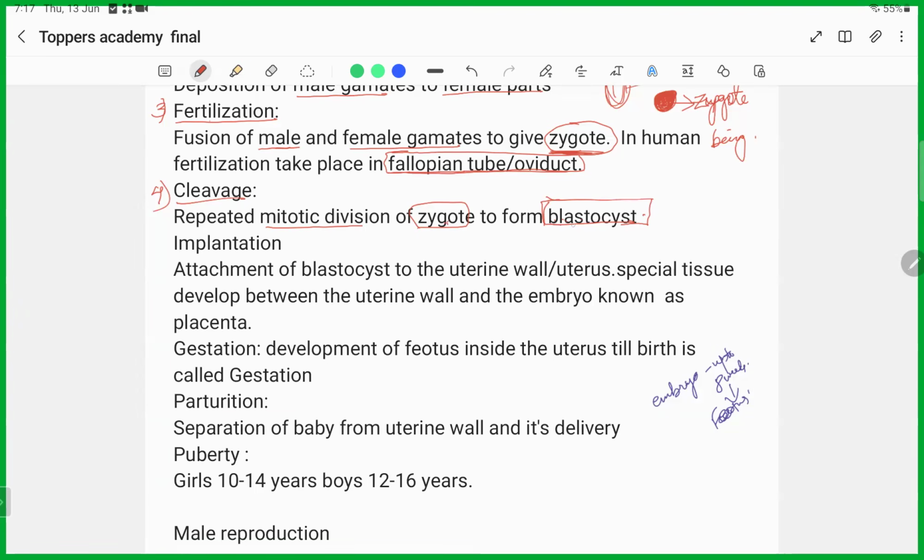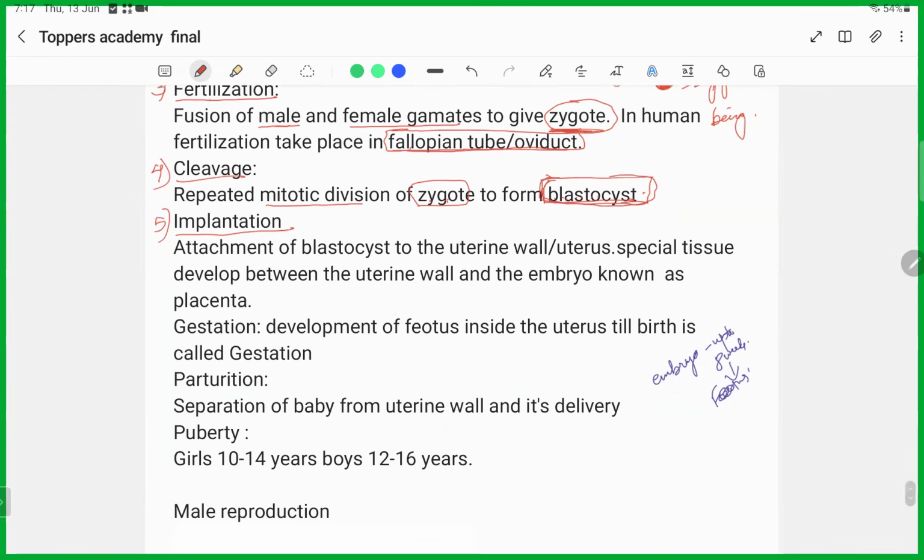And after the fusion, all this zygote formation and blastocyst formation are taking place in the fallopian tube only. Okay, only after the formation of this blastocyst, implantation will take place. What is this implantation?